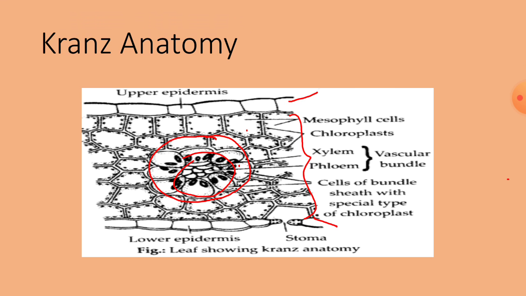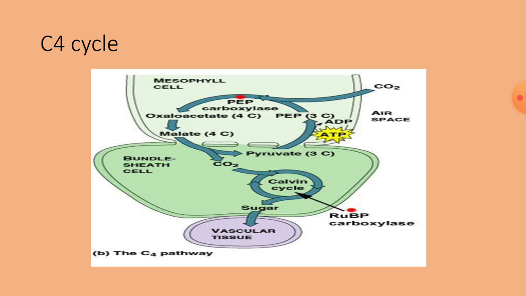Now we will see the total process of the C4 cycle. As I have told you just now, here in C4 plants we can see two types of chloroplastids.